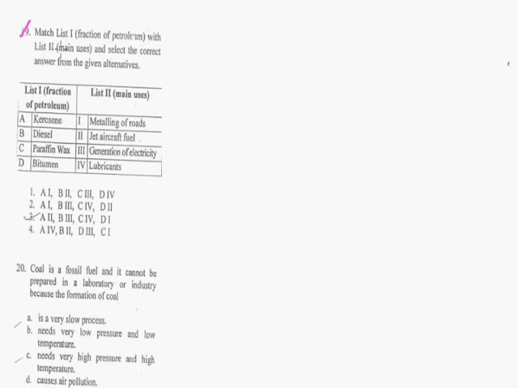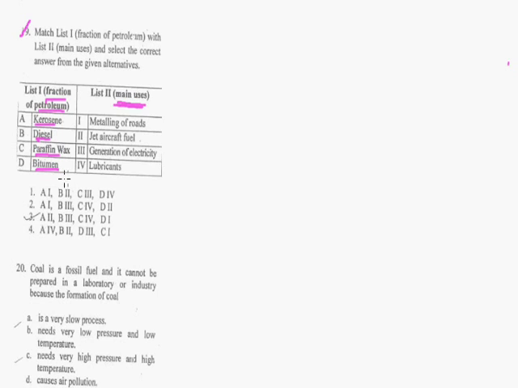Okay, now what is the question? Match the following: A, kerosene; B, diesel; C, paraffin wax; and D, bitumen. So this is a very simple question. We have to match list 1 with list 2, and these are the fractions of petroleum, and in list 2 these are the main uses of these fractions.